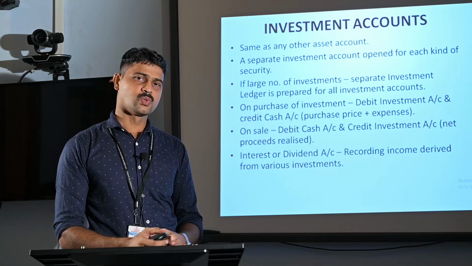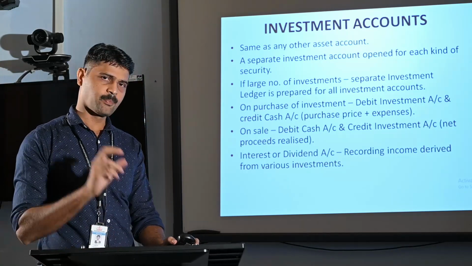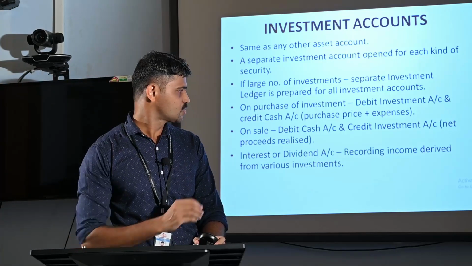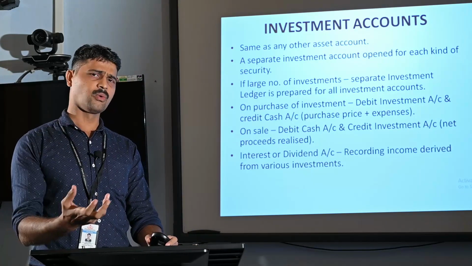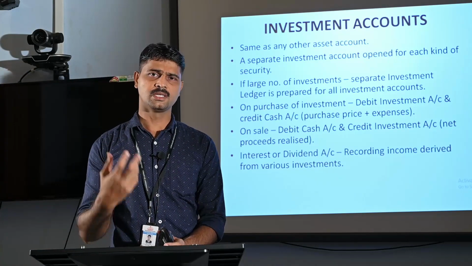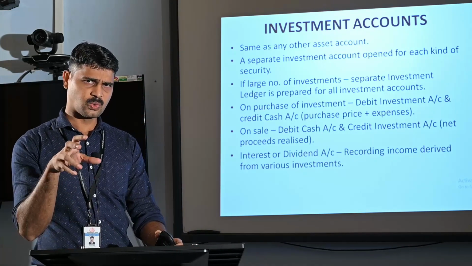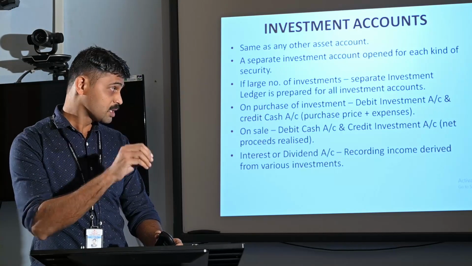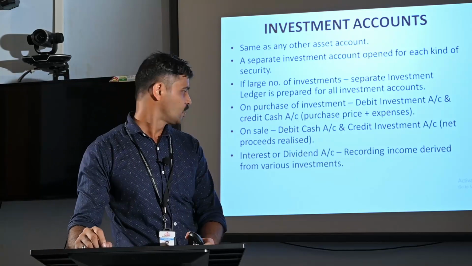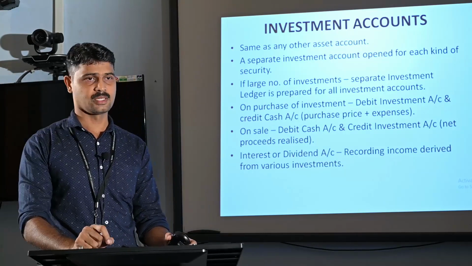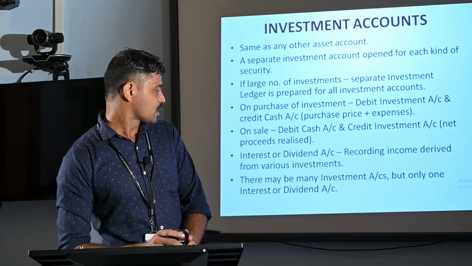One more additional account we have to keep in our investment accounts is the interest or dividend account. The purpose of the interest or dividend account is to record income derived from various investments. For example, we are holding debentures, we will get the interest, and also we are holding some preference shares, we are getting dividend. So we have to record these incomes in our books of accounts. For that purpose, we can use the interest or dividend account. So one interest or dividend account should be kept.